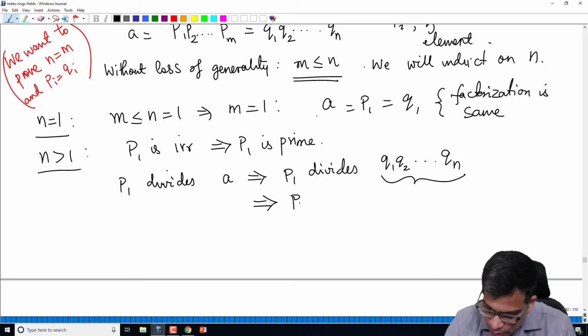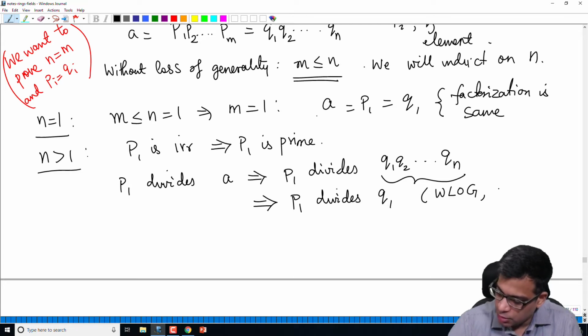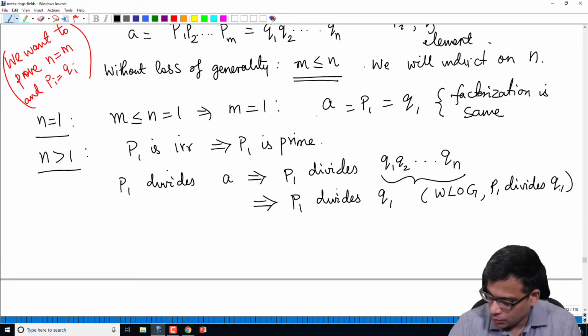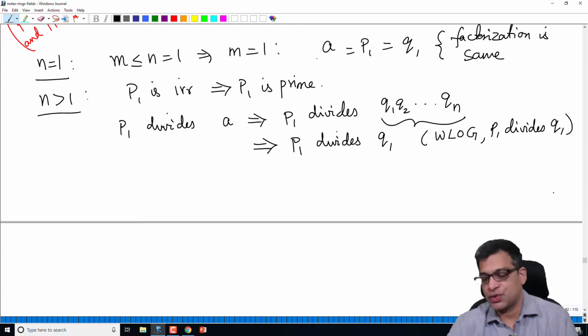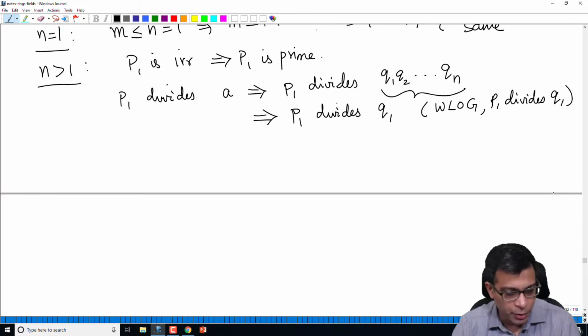So say P1 divides Q1. We can assume without loss of generality that P1 divides Q1. Note that P1 divides one of them, maybe it divides Q2, but I can call that Q1. There is no reason for us to not change these things. So I am going to assume that P1 divides Q1. But remember, P1 is an irreducible element. Q1 is an irreducible element. How can an irreducible element divide another irreducible element?